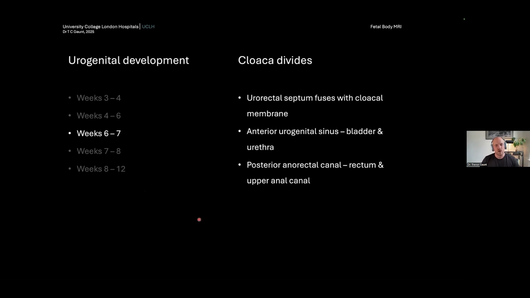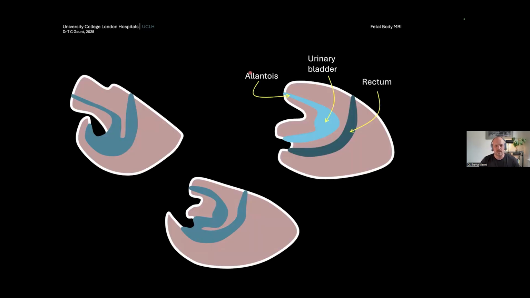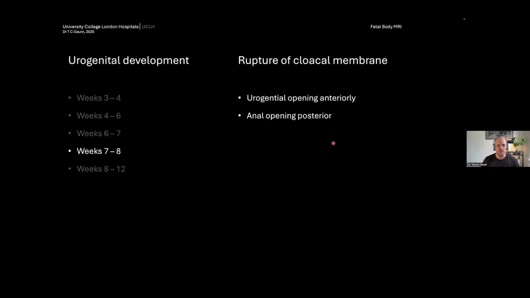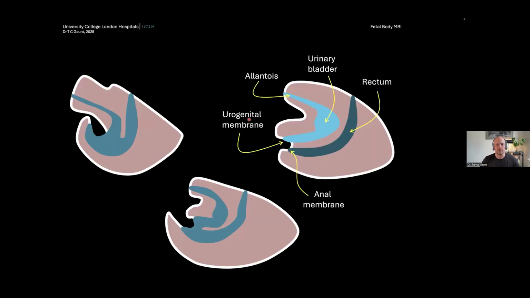By week 6 to 7, the cloaca starts to divide, and it divides completely. You've got the urogenital sinus anteriorly, which forms the bladder and urethra, and posteriorly you've got an anorectal canal, which again forms the rectum and the upper anus. And that's what this eventually looks like here. You've still got the allantois, which eventually will become the urachus, which will obliterate in normal fetal life, normal neonatal life. And then the urinary bladder here, and then the rectum just here. So this is a completely divided cloaca. And at this point, you end up in week 6 to 7 with a urogenital opening and an anal opening, which we can see just here.